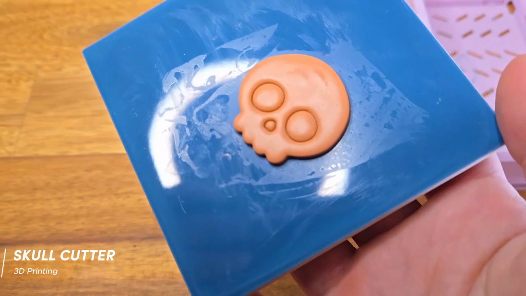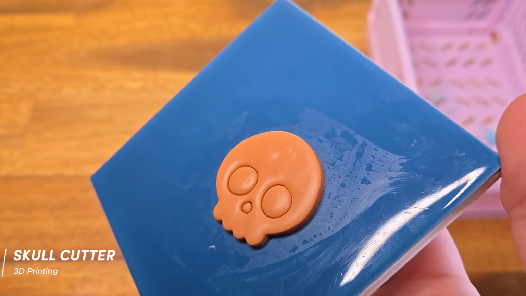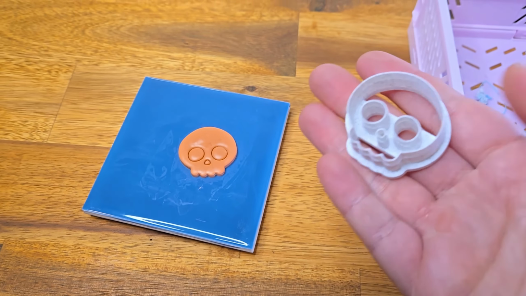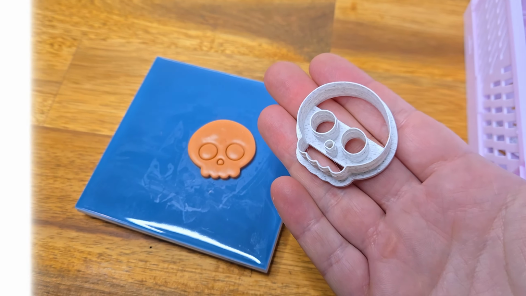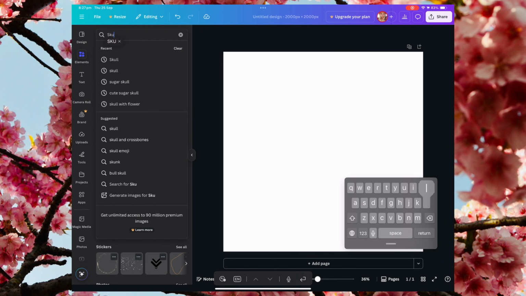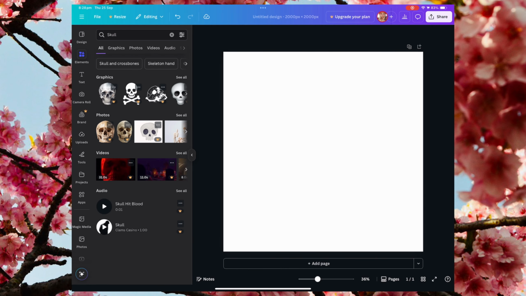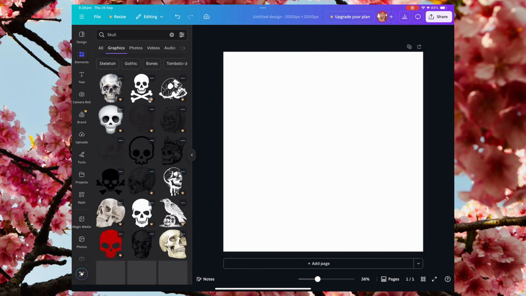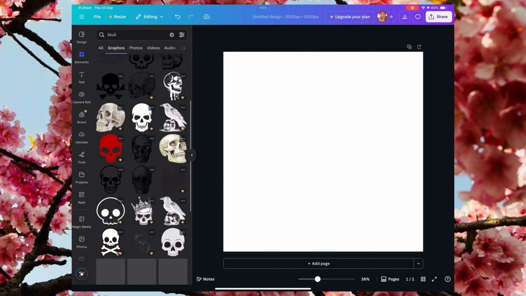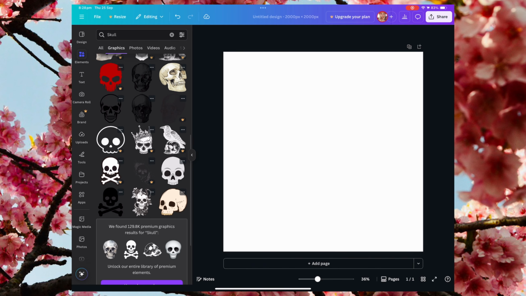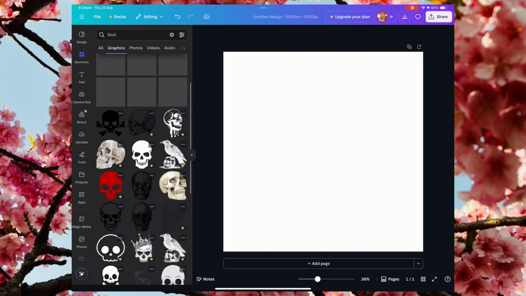Hi everyone, welcome back. In today's video, I'll show you how to design a spooky Halloween skull cutter using Shapr3D. In this tutorial, I'll be using a graphic from Canva as my example. Canva is a great place to find simple and ready-to-use designs, but you're not limited to that. You can choose any image, shape, or illustration that fits your project.